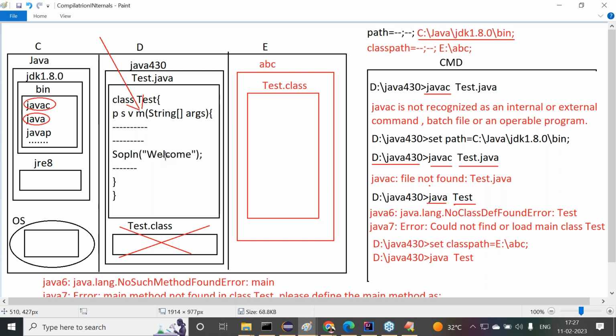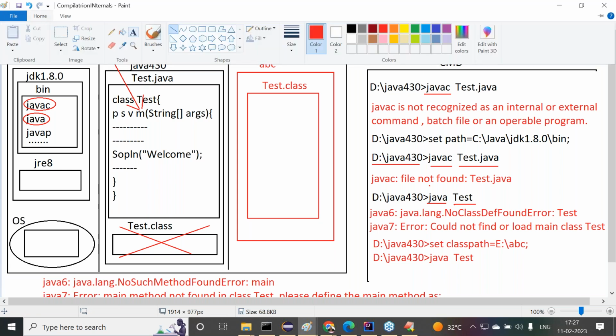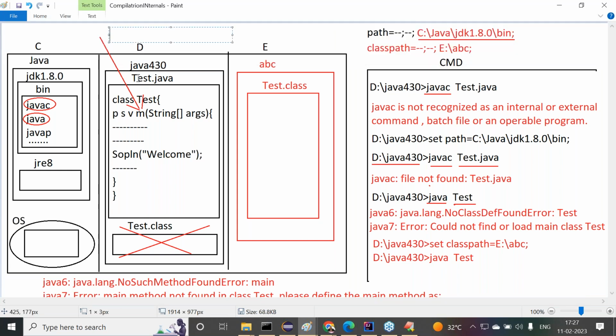Get my point or not? JVM will create a thread to execute the main method. The thread is a flow of execution. The thread which has been created to execute the main method is called the main thread.